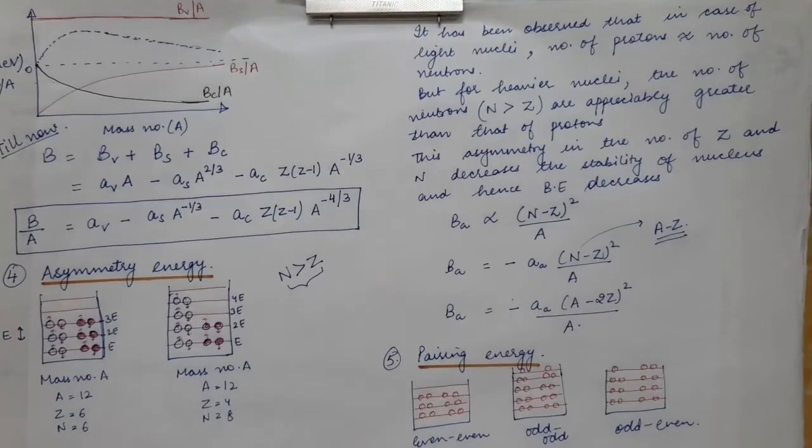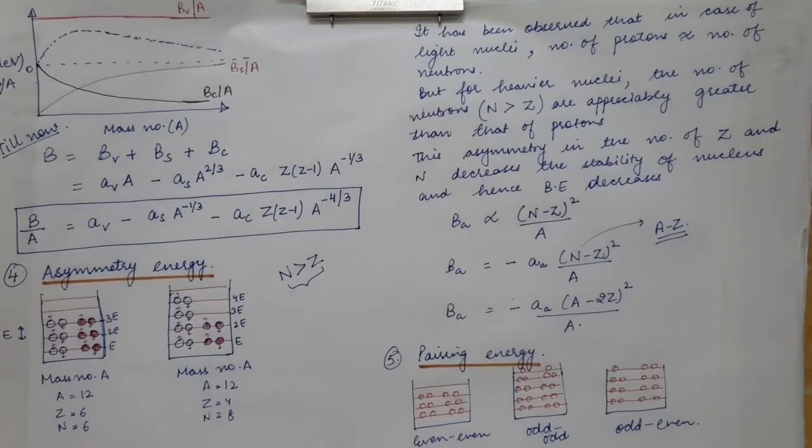The next term that contributes to the binding energy is the pairing energy. In case of a nucleus, if all the nucleons are paired with each other, as shown here in the first nuclei, all the protons are paired and all the neutrons are paired. That kind of nuclei is called even nuclei, that is, we have an even number of protons and an even number of neutrons, and they all are paired to each other.